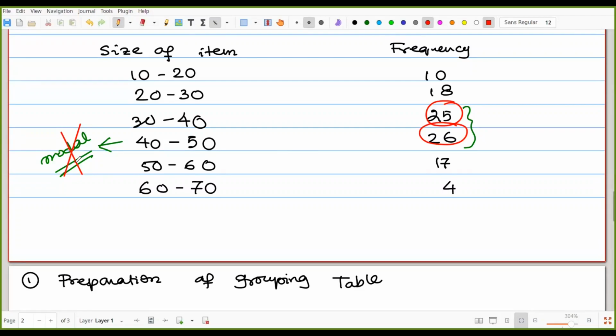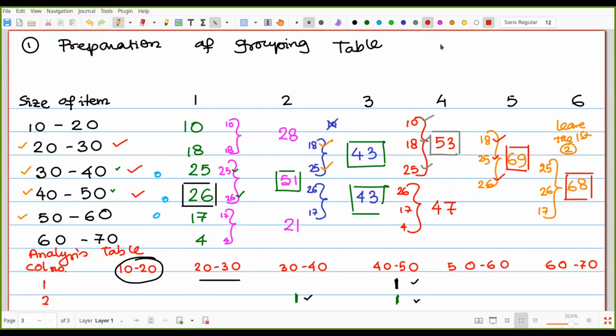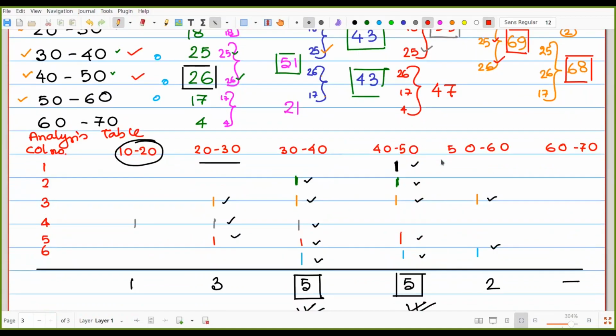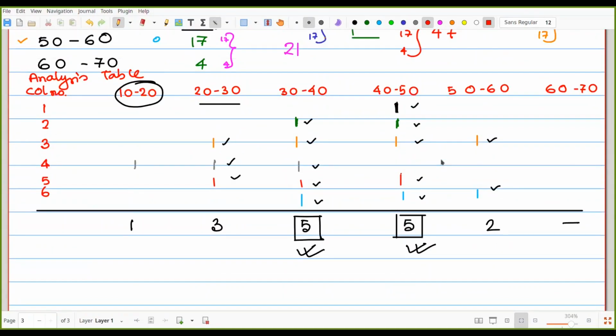So we are preparing the grouping table. After the grouping table, we are preparing the analysis table. And in that case, what happens? Once again, we have 30-40 and 40-50, and we cannot consider which one is our modal class, because both are giving 5, 5.